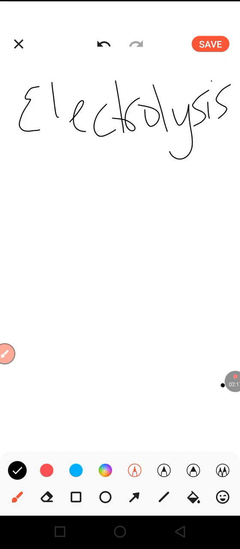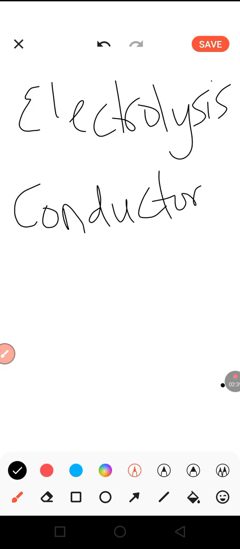As we look at this concept, we shall view all substances in two categories. One, we look at conductors. All chemical substances, we try to categorize into conductors and non-conductors. Now, when you talk about a conductor, what do we mean? A conductor is any substance that allows electric current to pass through. Example could be metals. Any metal at all, they are all conductors.